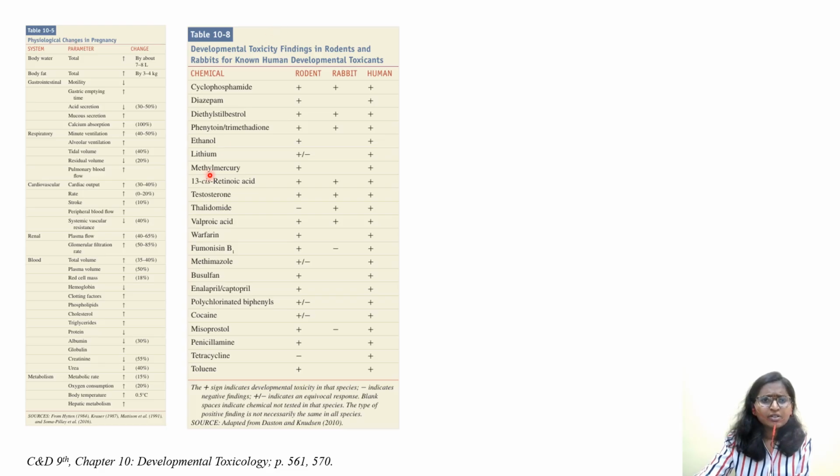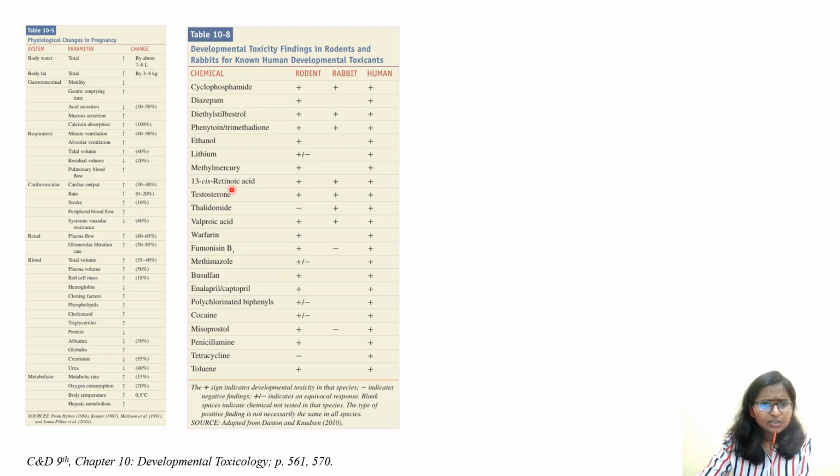And the next important thing is, also go through table 10.8, where they have given a comparison of developmental toxicity findings in rodents and rabbits for known human developmental toxicants. There are certain examples, and these examples you might have come across in the previous one also. Positive, negative, or blank they have given. For example, for a certain chemical, whether it is causing developmental toxicity in rat, rabbit, or human. There will be examples like methyl mercury, which is positive in rat only, but absent in rabbit, but it is there in human.